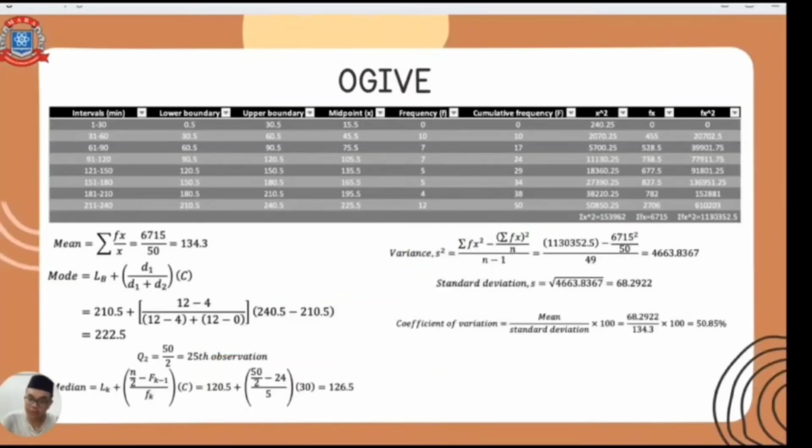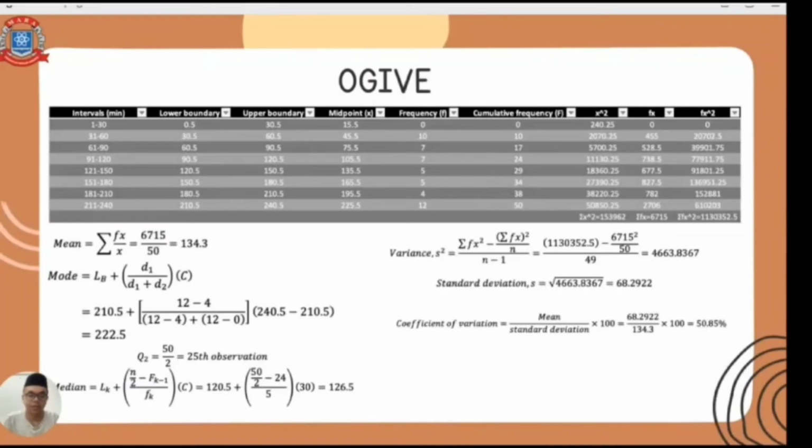In order to construct an ogive, we first need to analyze the data obtained. In order to do that, we can construct a table. To construct an ogive, we need the upper boundary of the interval and also the cumulative frequency. How do you obtain the upper boundary? We can obtain it by averaging the upper limit of a class with the lower limit of the next interval.